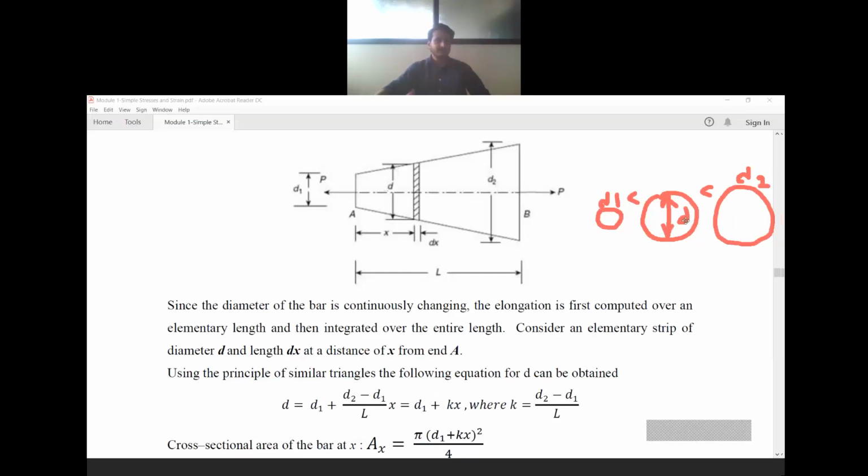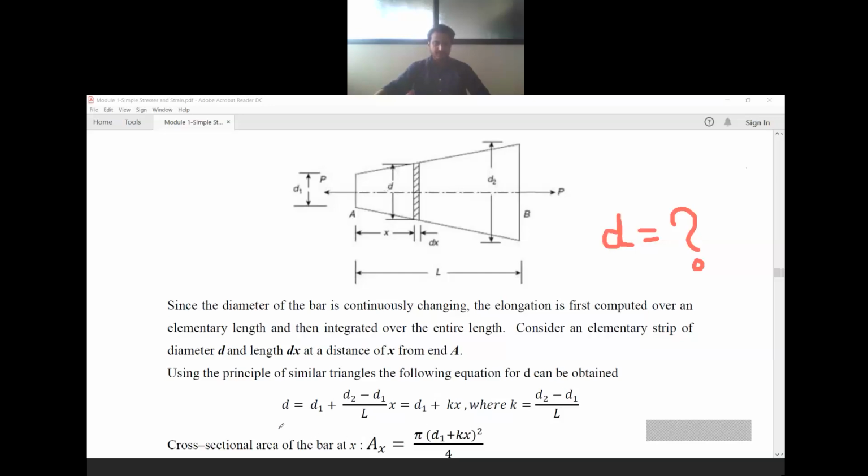So I will consider this d portion, and then I will integrate from length 0 to L distance. If I do that, I will be able to calculate the overall elongation of the member. So how to do that, we shall observe here. First, I need to calculate the diameter of this element. This d value is unknown, and this unknown value is what I need to calculate.